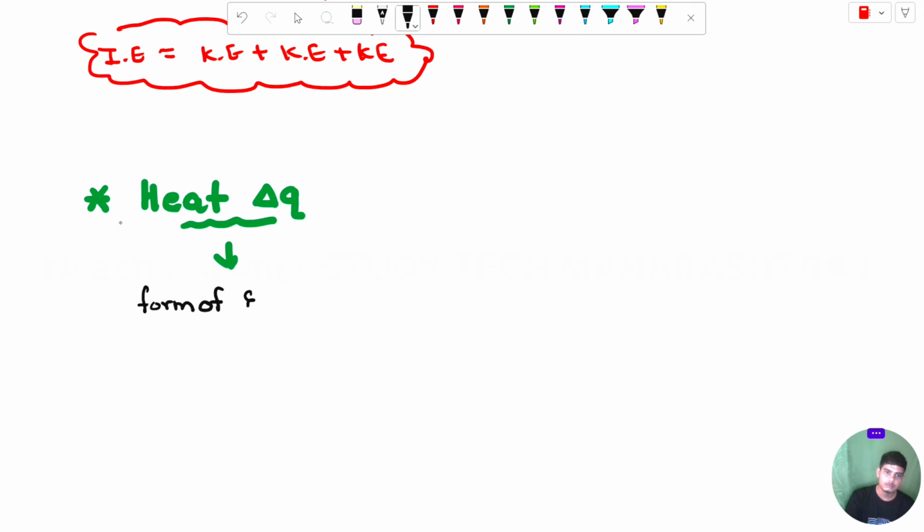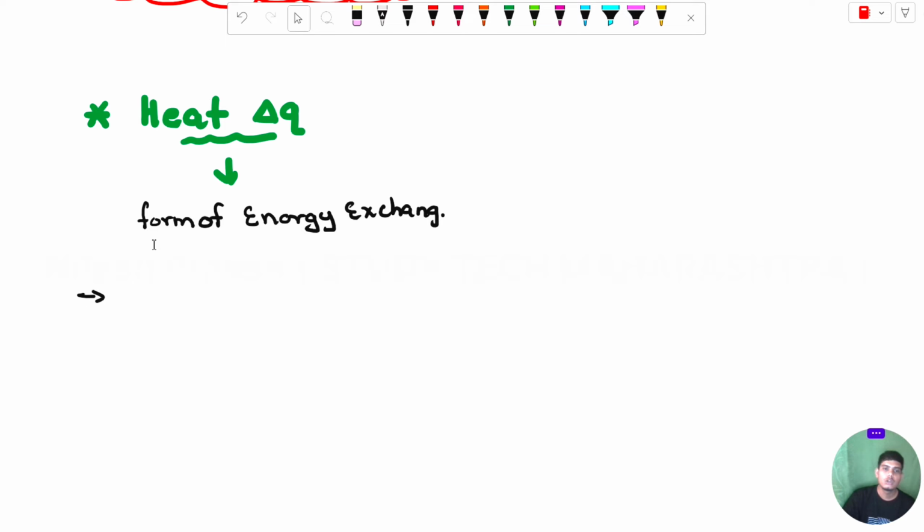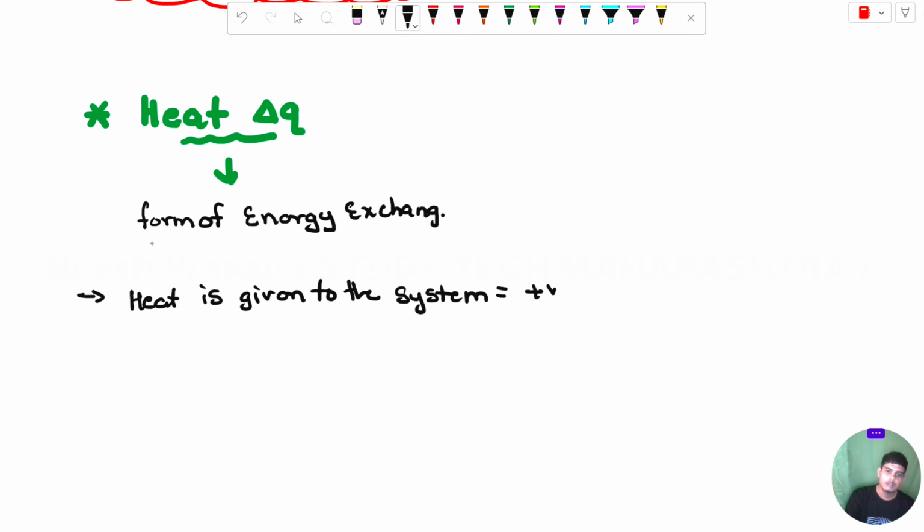There are two types of heat we generally see in the first law of thermodynamics. If the heat is given to the system, it will always be positive.